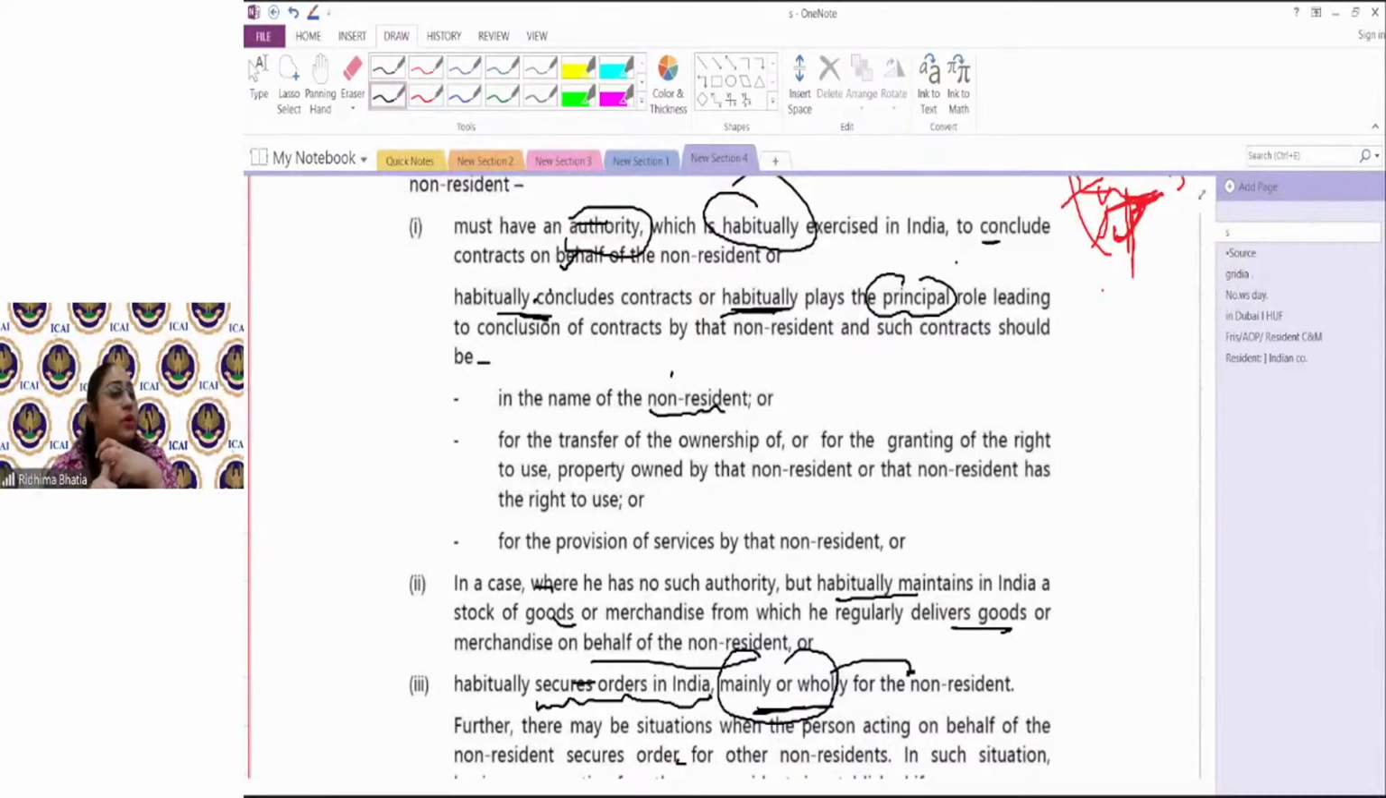Second, if he does not have an authority to conclude contracts, but still he habitually maintains the stock and delivers the goods as per the instructions of the non-resident. Or he secures orders in India, meaning he goes to India, pitches to clients, and then secures orders mainly and wholly for the non-resident. Then in this case, the business connection is established, and once the business connection is established, whatever income is getting generated from that activity is said to be an income accruing or arising in India. But what do you mean by mainly and wholly?